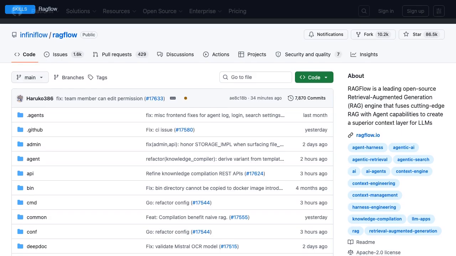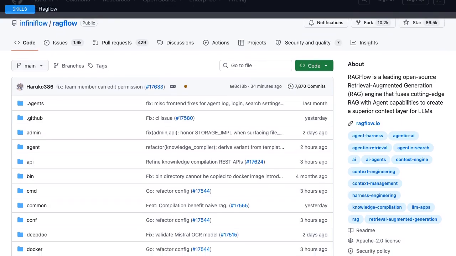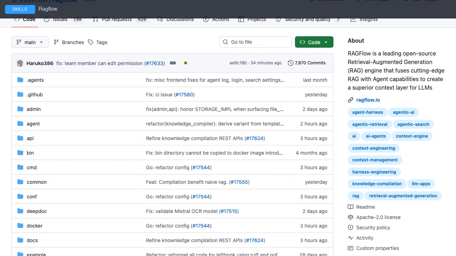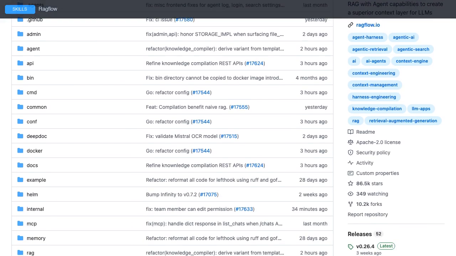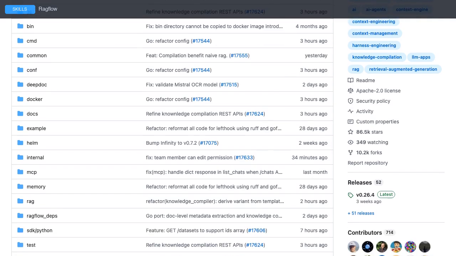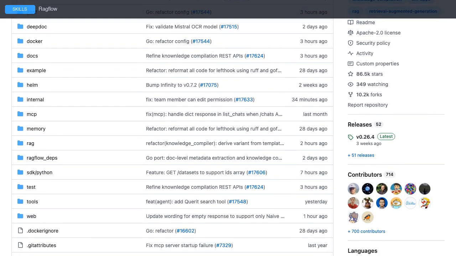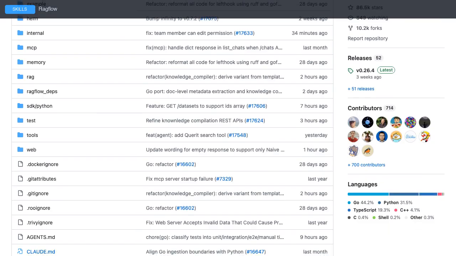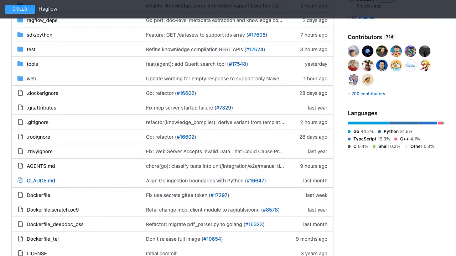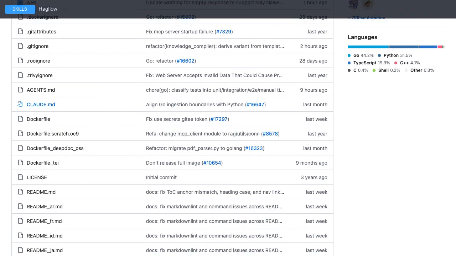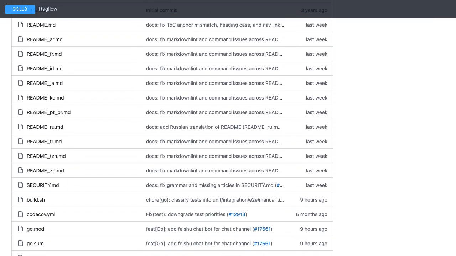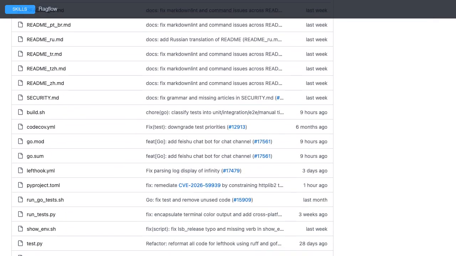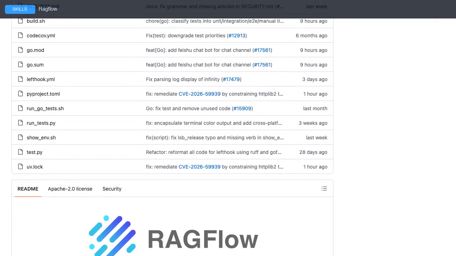This technique is the difference between getting okay results and great ones. Ragflow, with 85,891 GitHub stars, built in Go. Ragflow is a leading open-source retrieval-augmented generation (RAG) engine that fuses cutting-edge RAG with agent capabilities to create a superior context layer for LLMs. My take. Apply this immediately, the results speak for themselves.